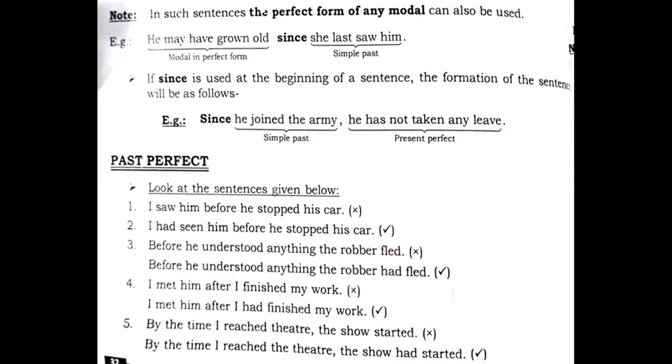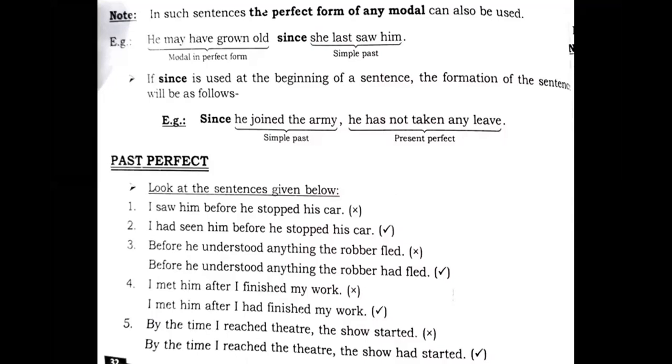Now, next we go with past perfect. Past perfect, what we find, look at the sentences given below. Firstly, you need to see the examples, students. You can easily understand when the action started in the past and the action finished in the past. That's called past perfect. Let's see the examples.